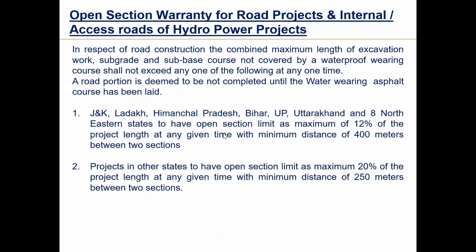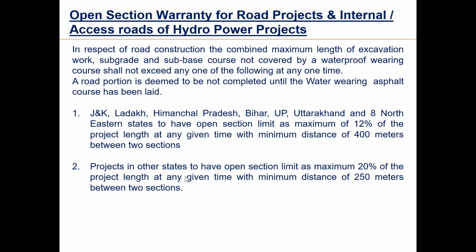I have given an example also to explain this particular point. So this is one condition. Total length should not exceed 12%. And the minimum gap between two open sections should not be less than 400 meters. It is written as a minimum distance of 400 meters. So it should not be 300, it should not be 200. It should be more than 400. It is like a segregation sort of thing.